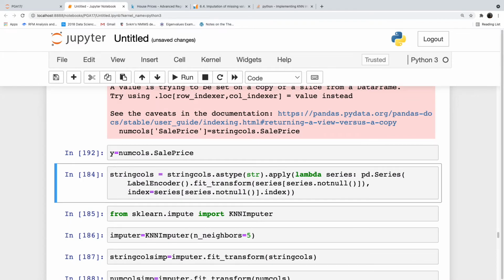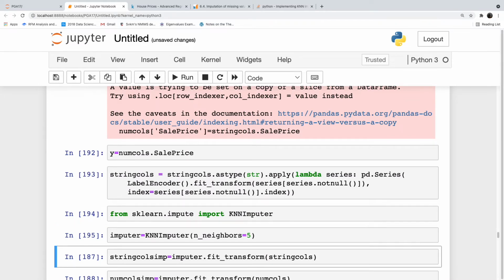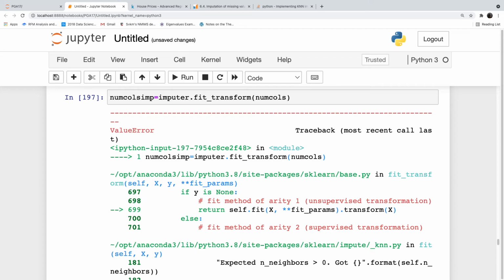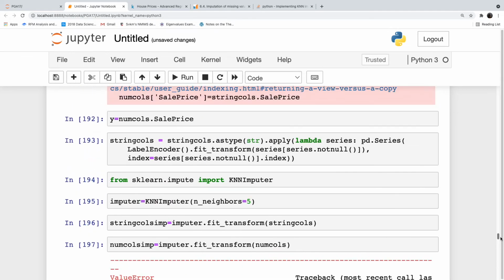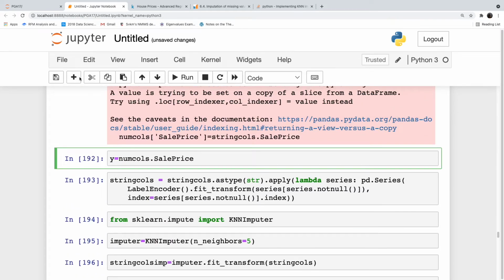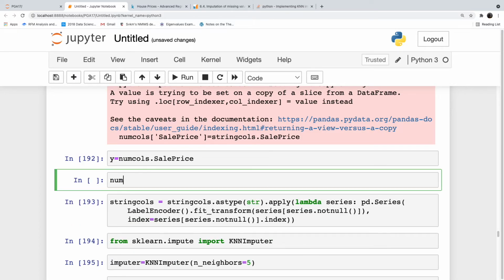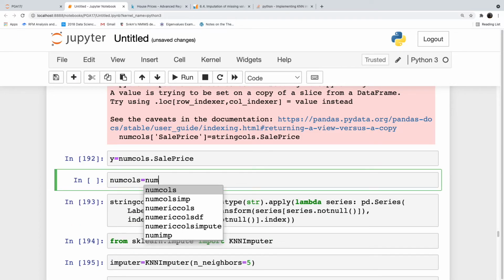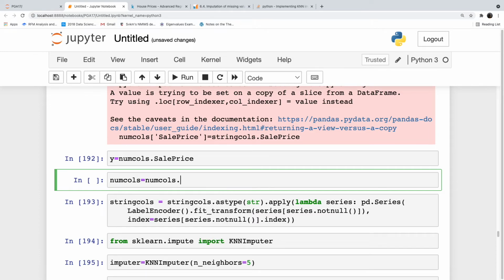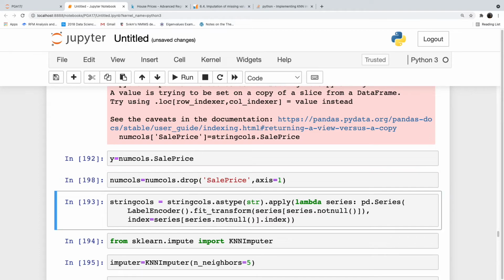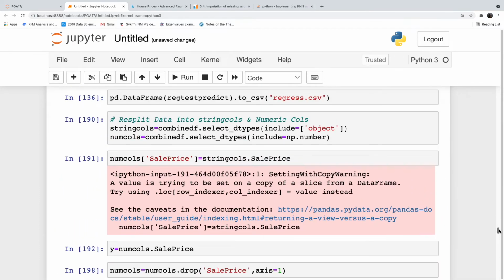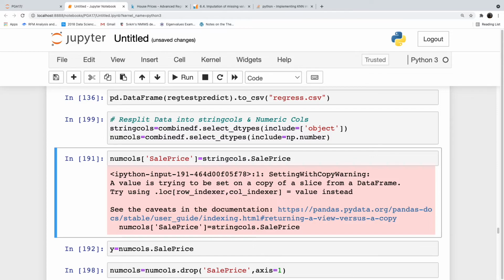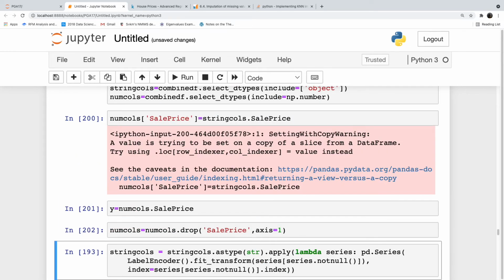Y is equal to sale price, then we did the string encoding. We didn't drop it from num calls. So num calls is equal to num calls.drop sale price, comma axis is equal to 1. Let me just run this, 191, 192.